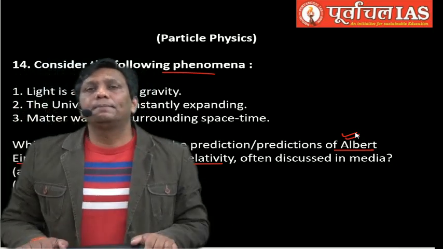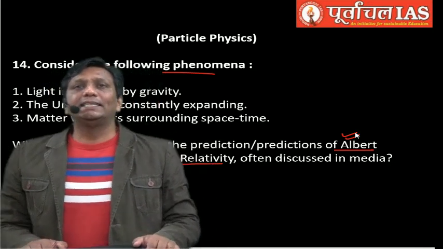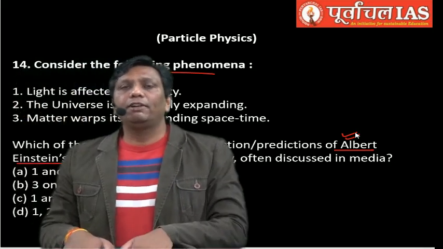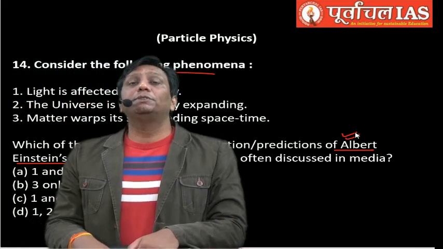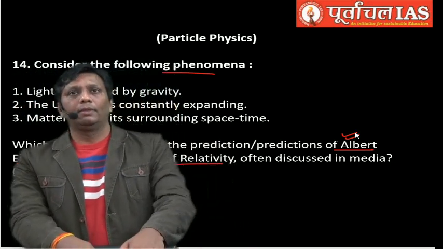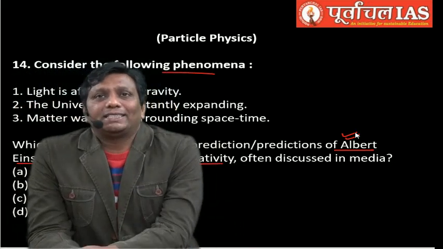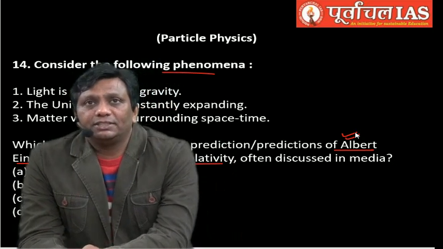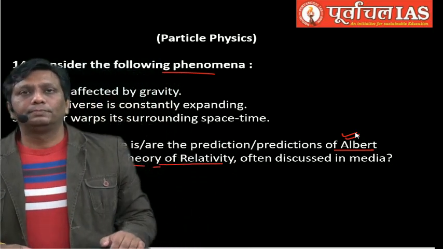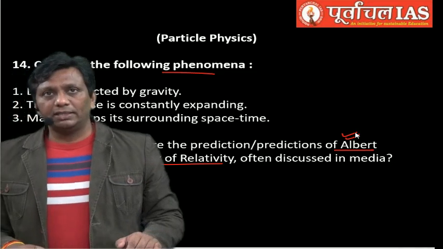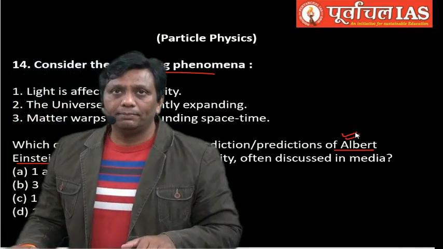Albert Einstein. Actually, guys, Einstein gave his theory in 1905, and the first theory was the special theory of relativity. But within a few years, he discarded this theory.